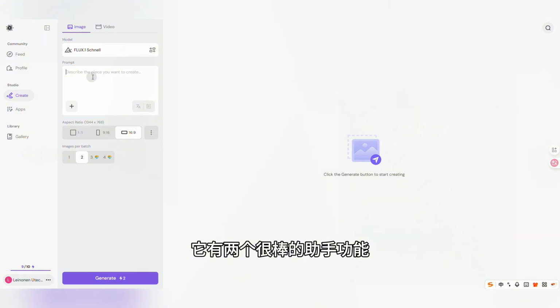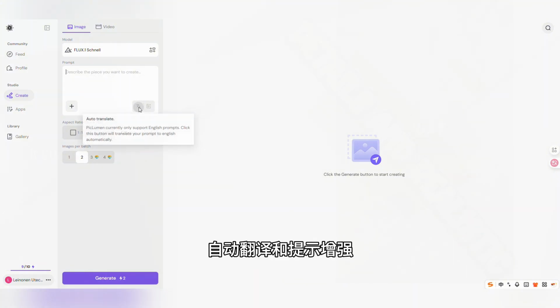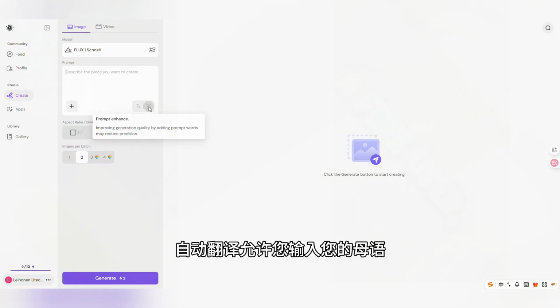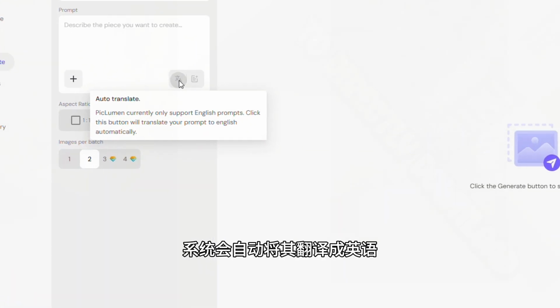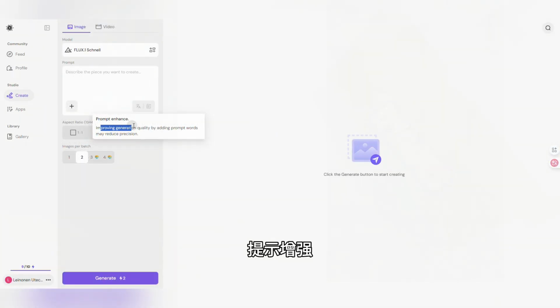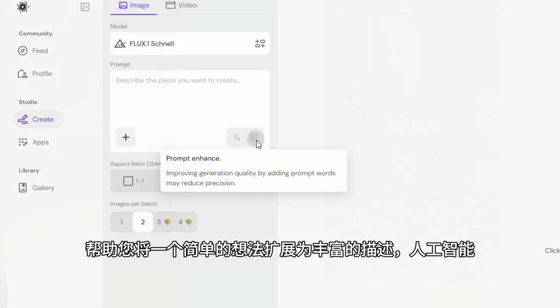It has 2 great assistant features: Auto Translate and Prompt Enhance. Auto Translate allows you to type in your native language, and the system will automatically translate it to English. Prompt Enhance helps you expand a simple idea into a rich description that the AI can better understand.